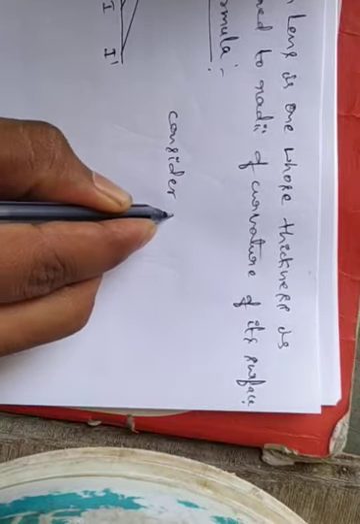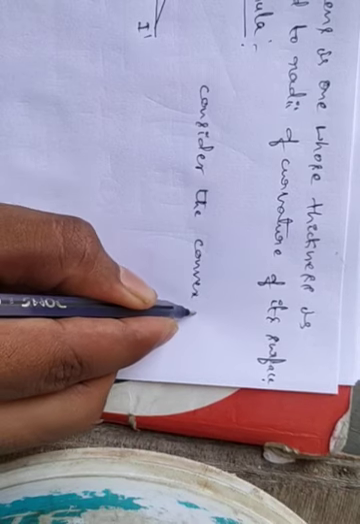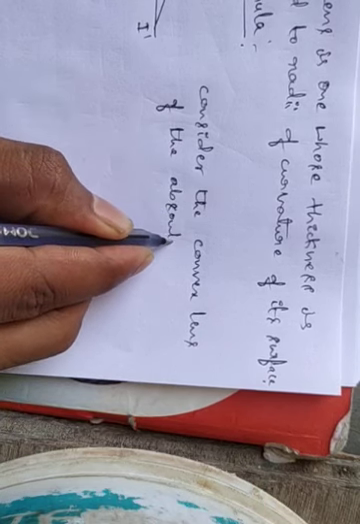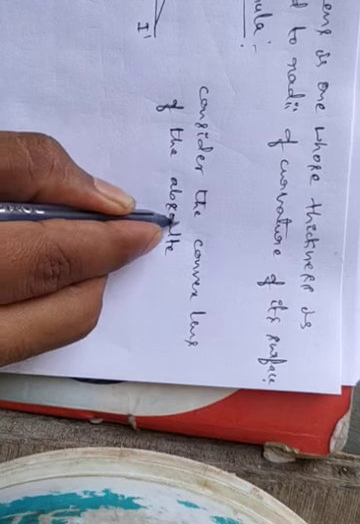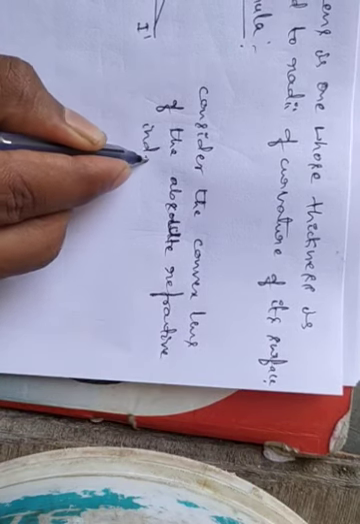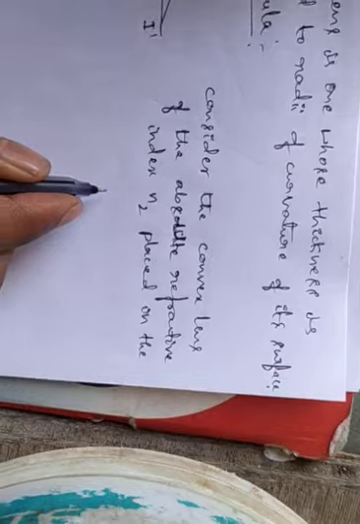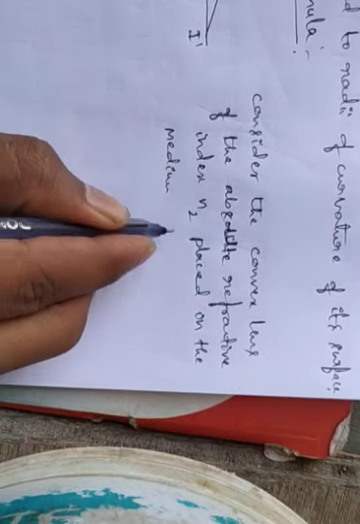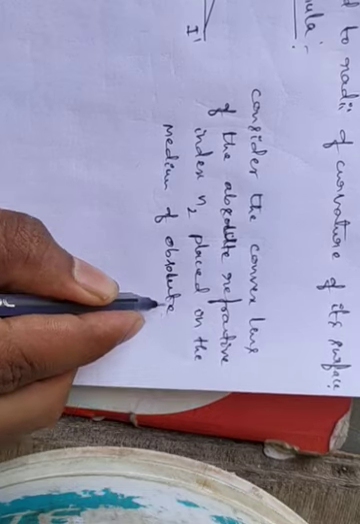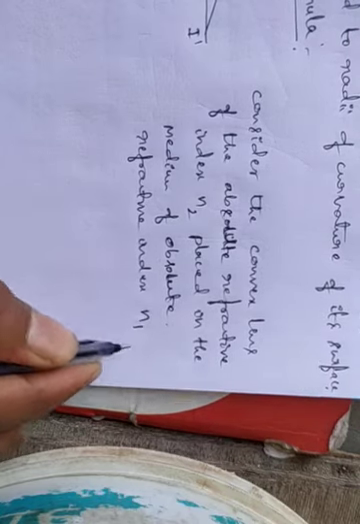Consider a convex lens of absolute refractive index N2, placed in a medium of absolute refractive index N1.